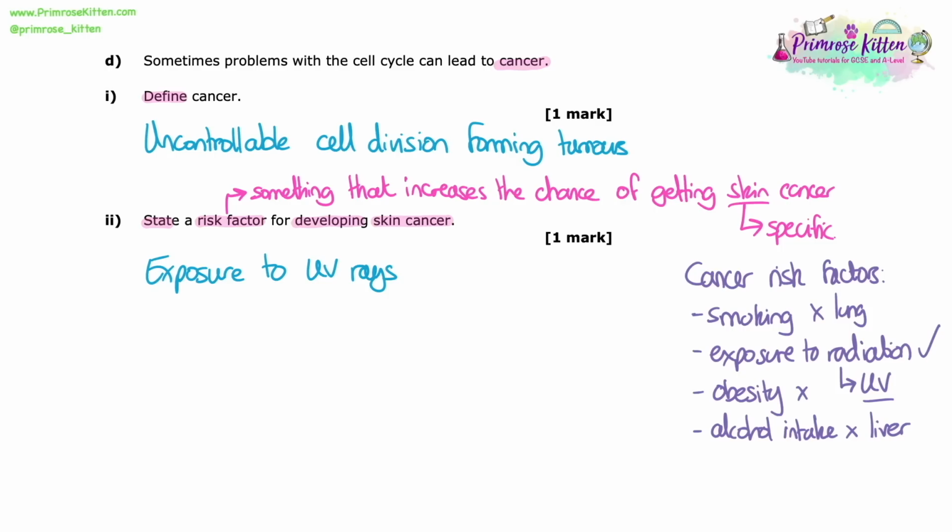So although this pulls on your knowledge of risk factors for cancer, we just need to do that little bit extra work to make sure our answer is relevant to skin cancer. There are some other ionizing radiation examples you could put, which would also be correct. But hopefully you've learned the example of sunbeds or tanning, and you know that it's the UV rays that are more likely to cause someone to have skin cancer.